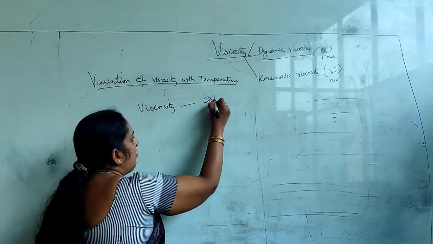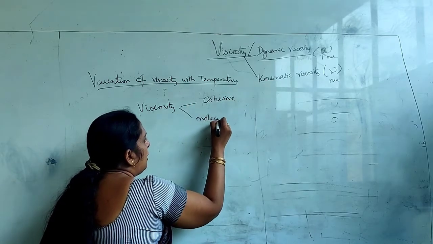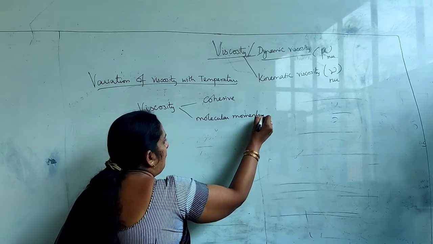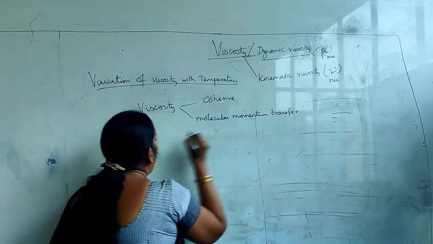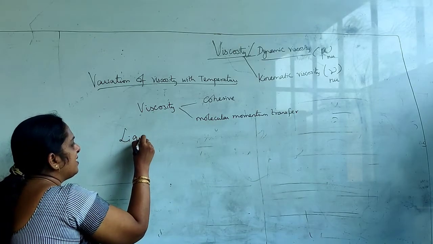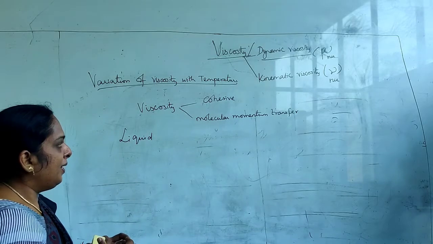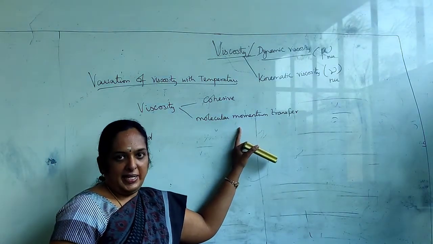One is cohesive force and the other one is molecular momentum transfer. So in case of liquids, the cohesive force will be higher and molecular momentum transfer will be less.